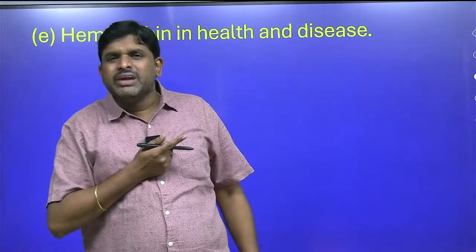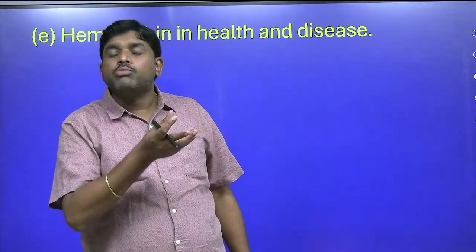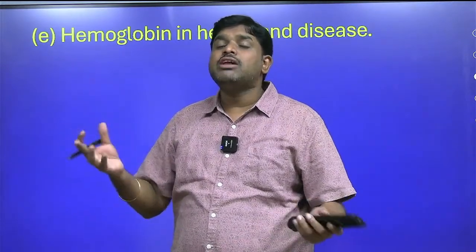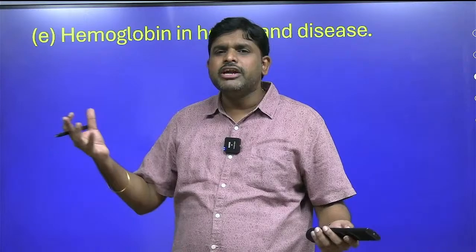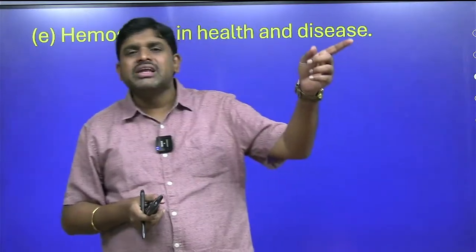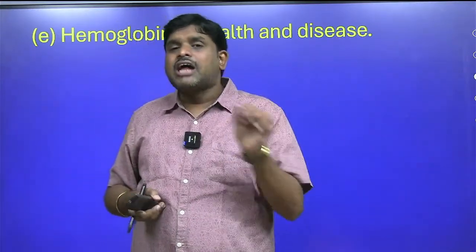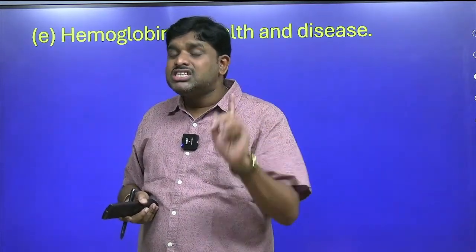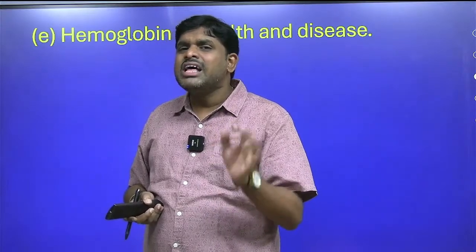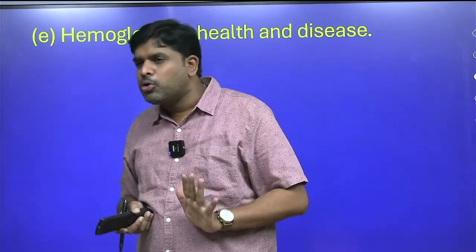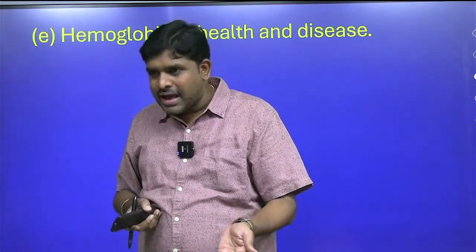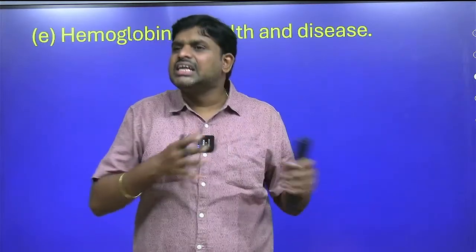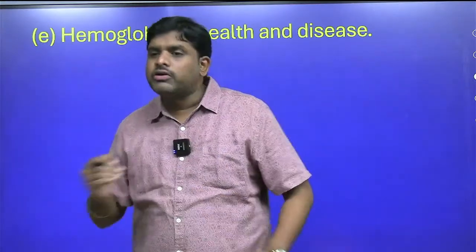For example, if you go to Middle East countries, the hemoglobin content is more because of environmental factors. What are the environmental factors? There is huge availability of dates and dry fruits. That is the reason the hemoglobin content is more. Now you come to India. In Indian tribal communities, mainly Santal and Oraon, 60% of the women are suffering from a deficiency in hemoglobin, because of which they are suffering with anemia. There are varieties of hemoglobin-deficiency diseases, like sickle cell anemia and general anemia. You have to write everything.